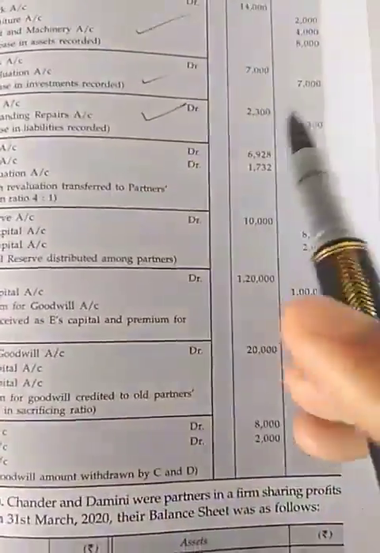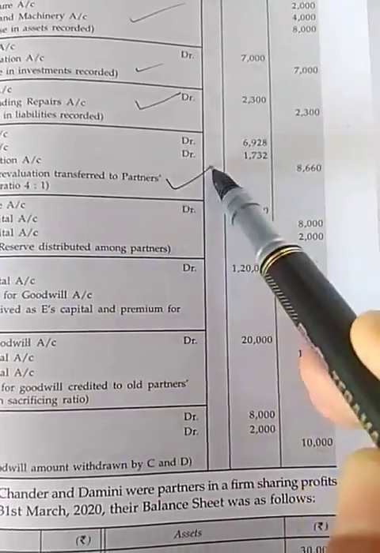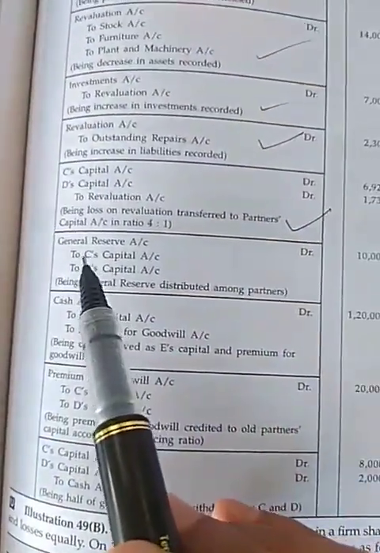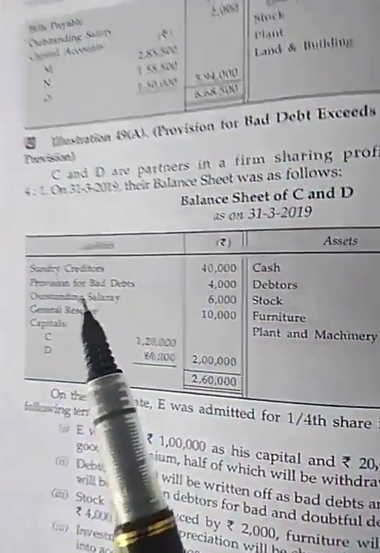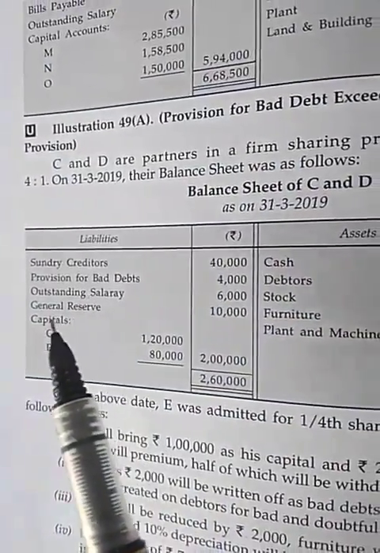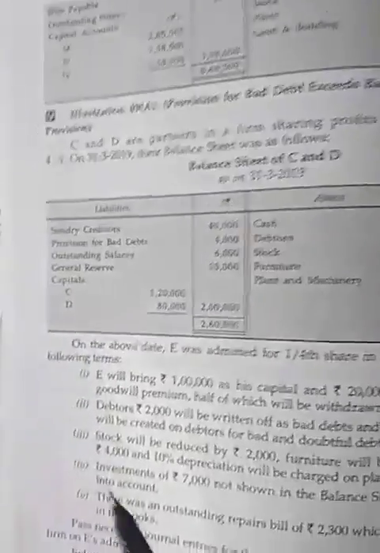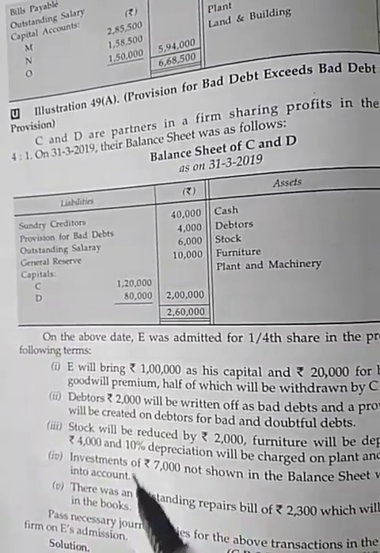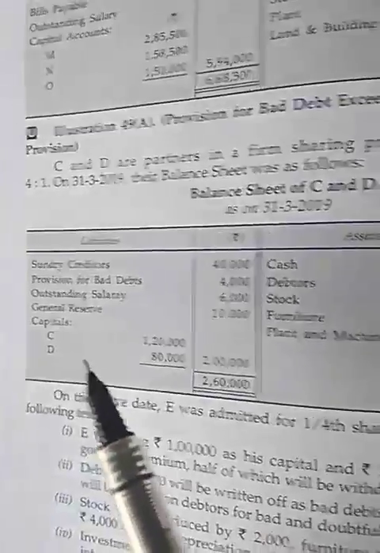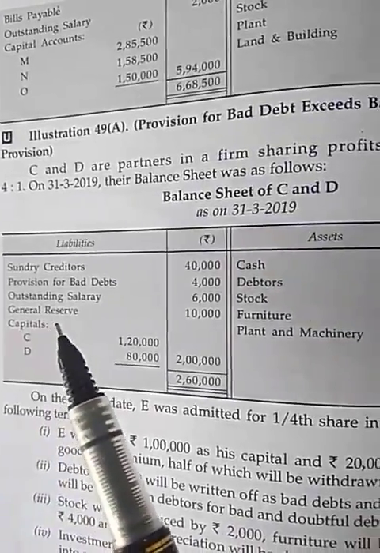Now next journal entry is general reserve, also given in the balance sheet. I have discussed in the previous chapter. The question does not say anything about distribution of general reserve, but we have to distribute it directly.